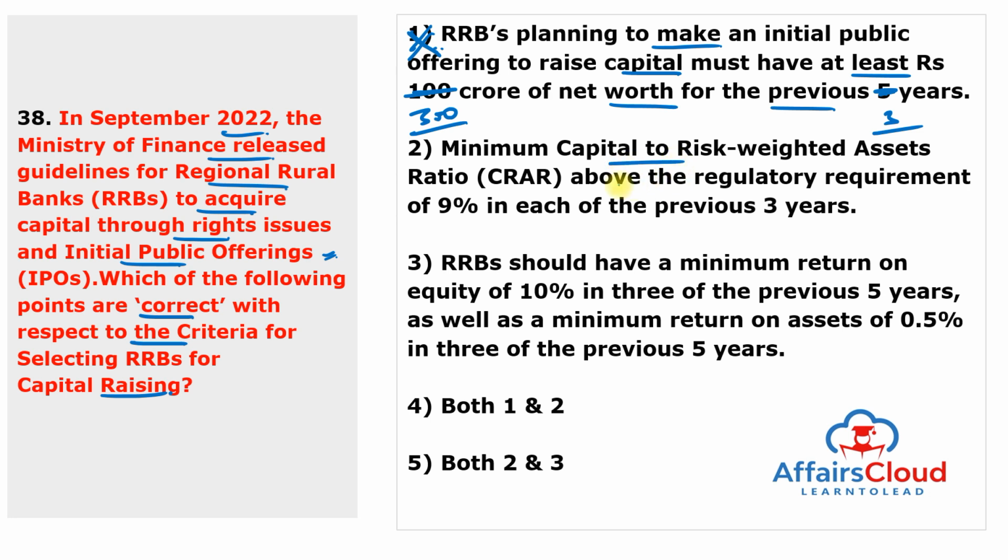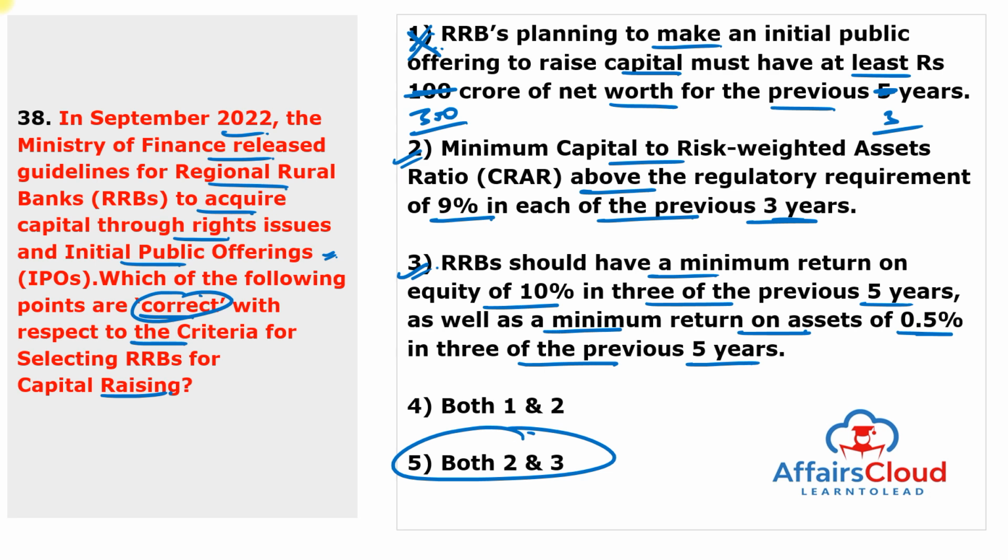Maximum capital to risk weighted asset ratio above the regulatory requirement of 9% in each of the previous 3 years. This statement is true. An RRB should have a minimum return on equity of 10% in 3 of the previous 5 years as well as a minimum return on assets of 0.5% in 3 of the previous 5 years. This statement is also true. So the first statement is wrong, second and third are right. The correct answer to this question is both 2 and 3.